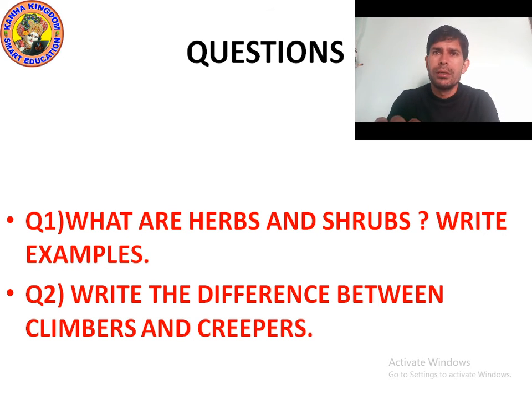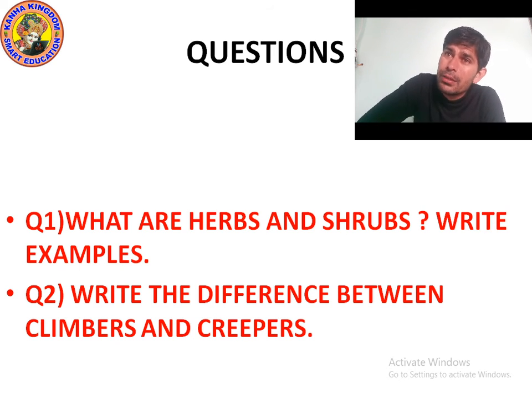Question number two is, write the difference between climbers and creepers. It's a very easy topic. You can easily memorize it. Climbers take support. Climbers need support to go upright, to go up.